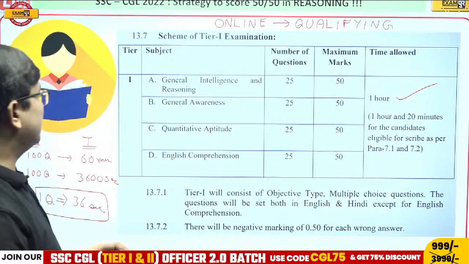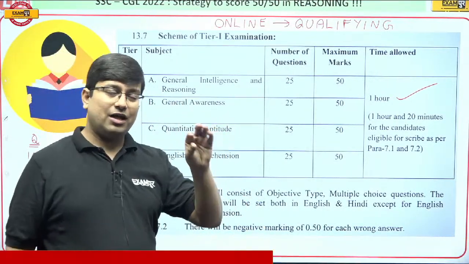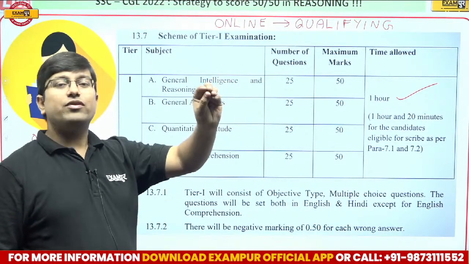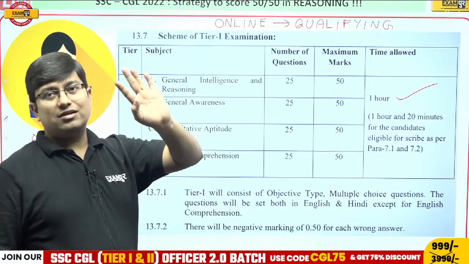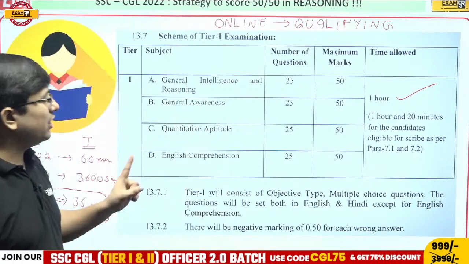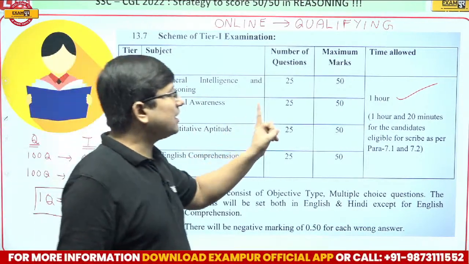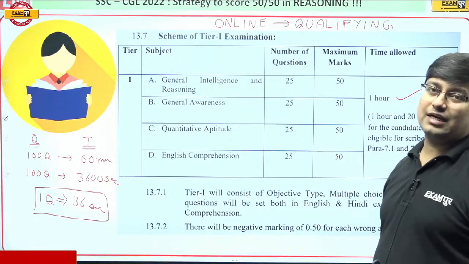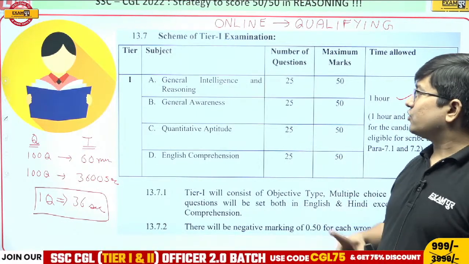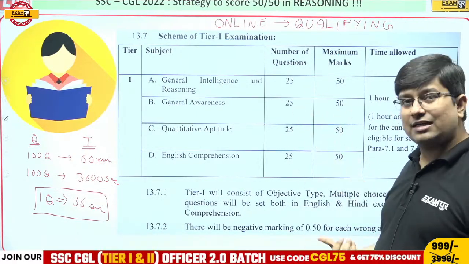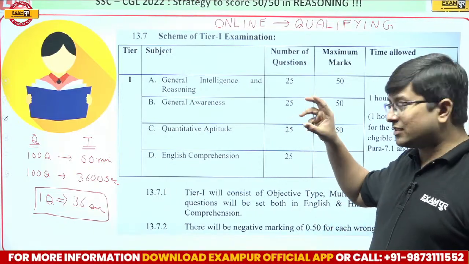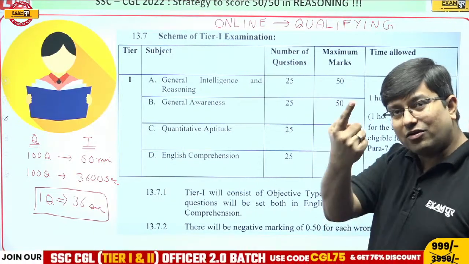So in this section, only two things can happen. You know it or you do not know it. If you know, you will mark it. If you do not know, you can think a while, but you cannot spend much time there. So here 10 seconds per question is sufficient. Even then, that means you are doing 6 questions in 1 minute.